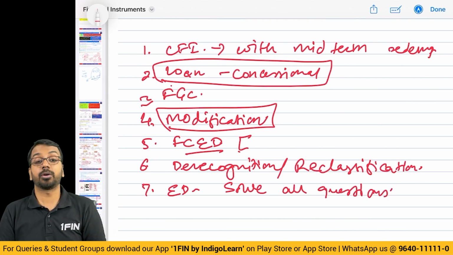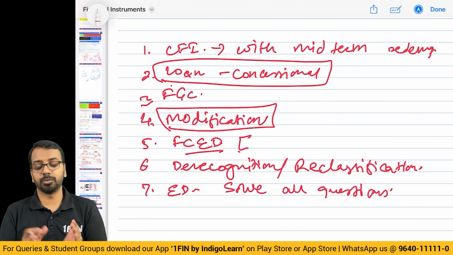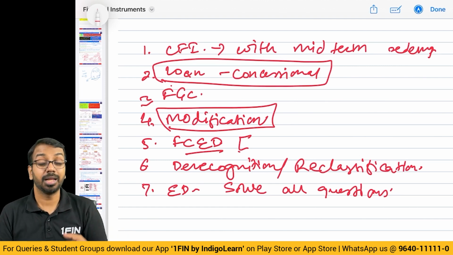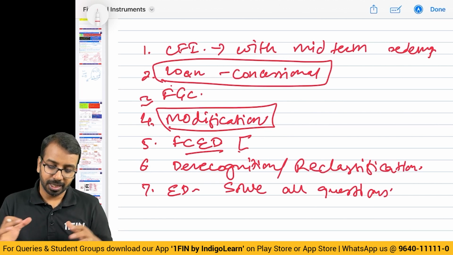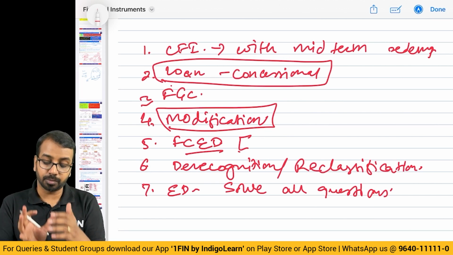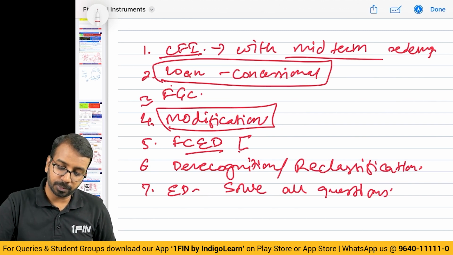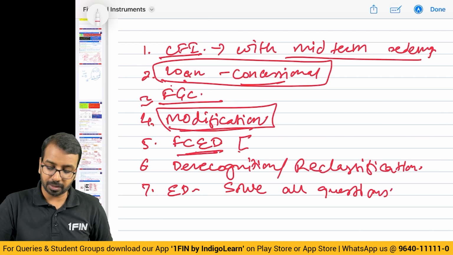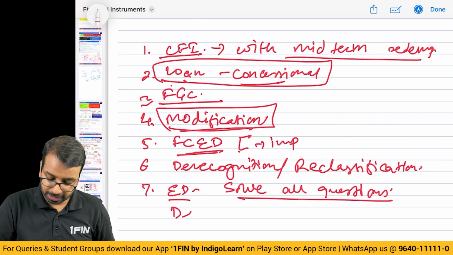If you are worried about theory, leave the theory, at least solve all the questions from the examination, compiler that we have, or from the study material. That gives you some amount of comfort before you go to the examination, right? So these are the broad area, focus areas, when it comes to your examination. Focus area: compound financial instrument with midterm redemption, concessional loan, financial guarantee, modification, foreign currency embedded derivative. This is important. And embedded derivative, solve all questions, including derivative questions.